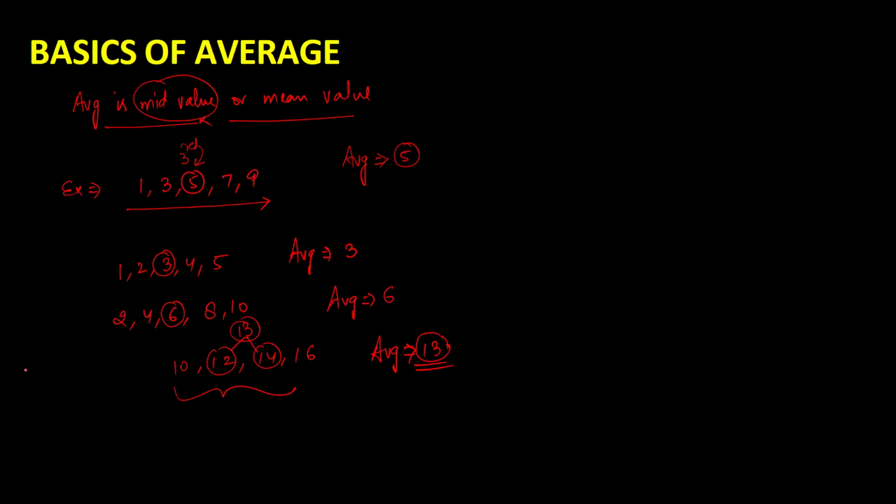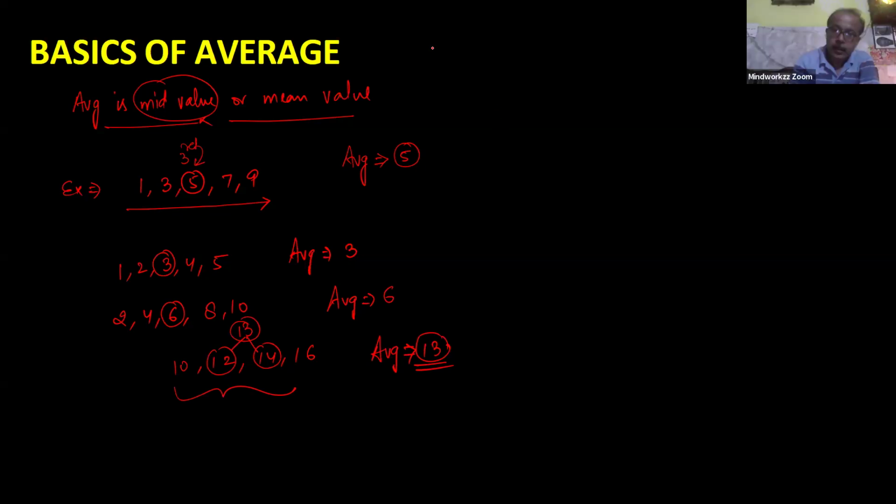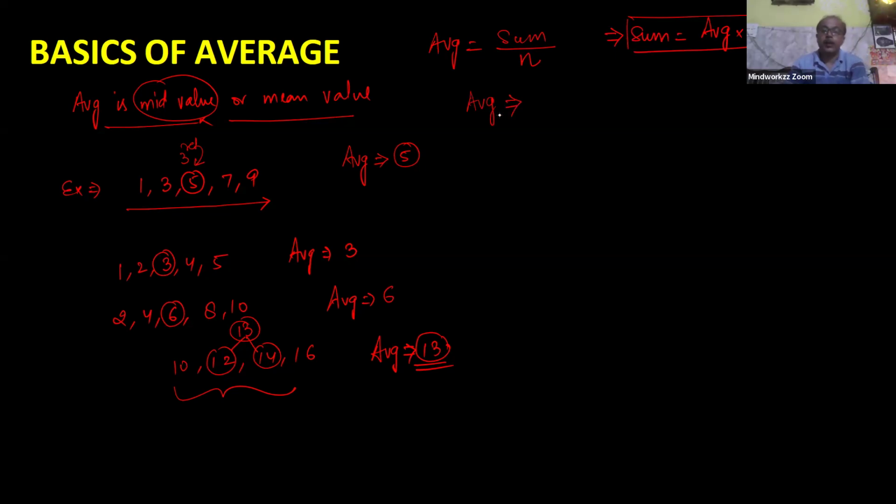Yes, sir. Okay. Otherwise, actually the basic formula is average is sum of observation divided by number of observation, and with the help of this formula you can say that sum is equal to average multiplied with number of terms. Some other formula to calculate average whenever any series or numbers are given in consecutive form or in AP form.